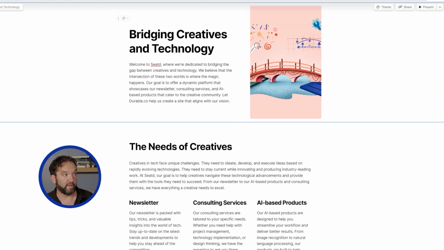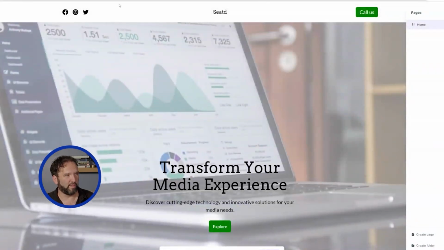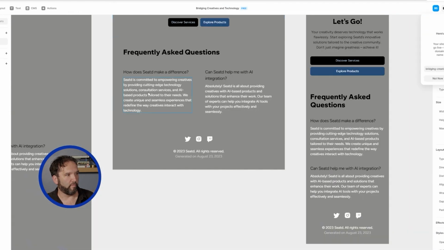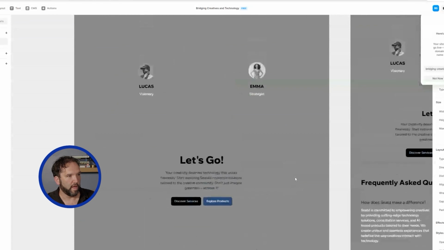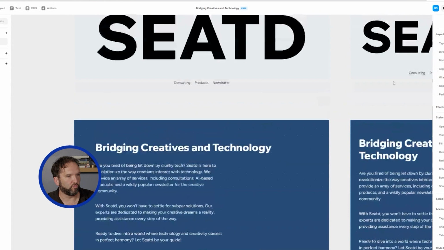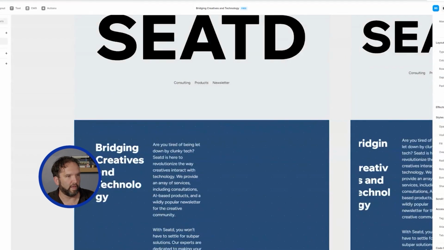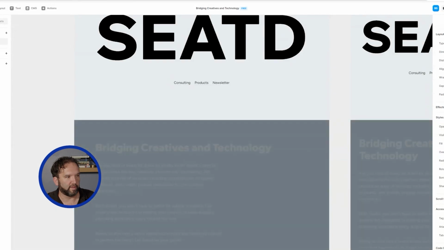So that's what I did in Gamma. This is what I did in Durable. I'm not really thrilled with that, but Framer, this is pretty interesting also. What's cool about Framer is you can actually change colors as well. So that's kind of cool. If I wanted to change colors or layout or the grid or how many columns, you can do it. The opacity level.